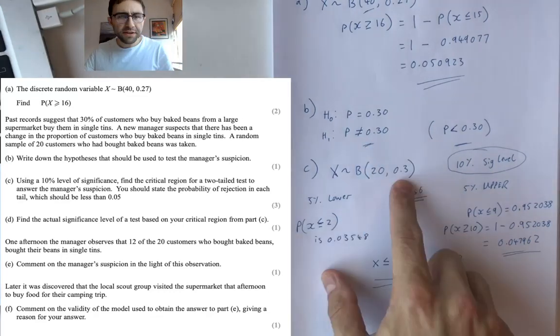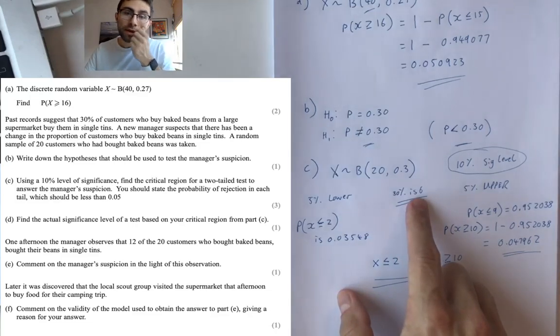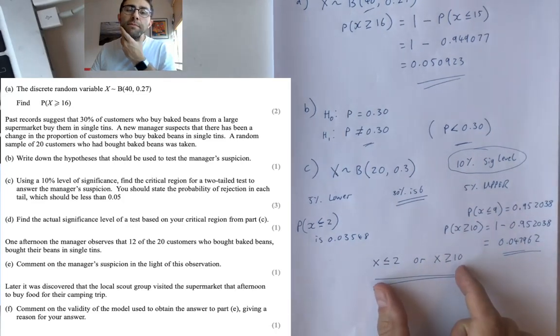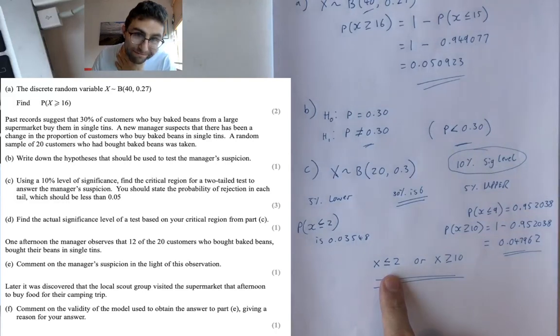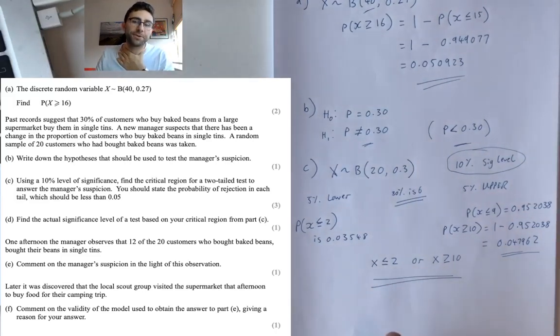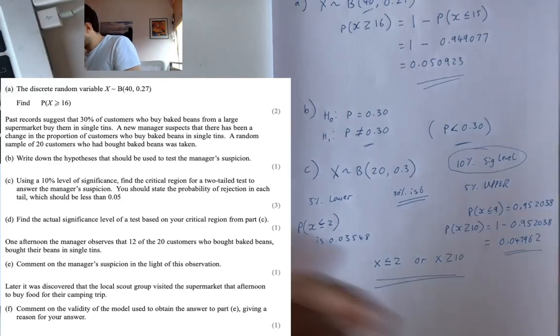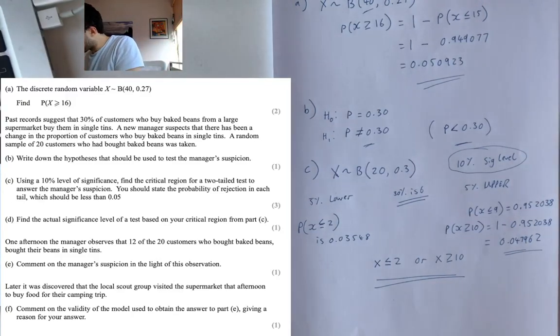Chance that they buy singletons is 30%, 0.3. Would expect there to be 6 if there was 20 people buying them. 6 out of the 20, that's 30%. And what we've done here is we've worked out the number in a sample of 20 which would smash the 30% figure out the park. If out of the 20 there was 2 or less, it's smashed. The 30% thing is gone. Because what is actually 2? 2 out of 20, well, it's 10%, isn't it, right? So that would be 10%. And on the top end, well, 10 divided by 20 is 50%.